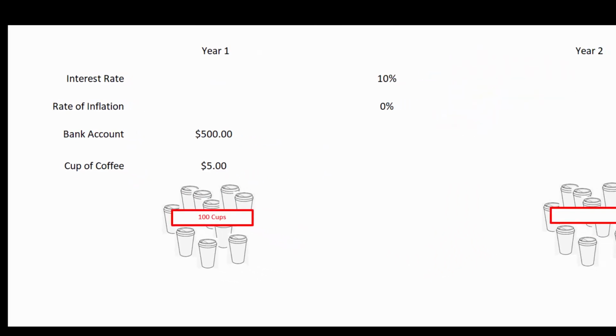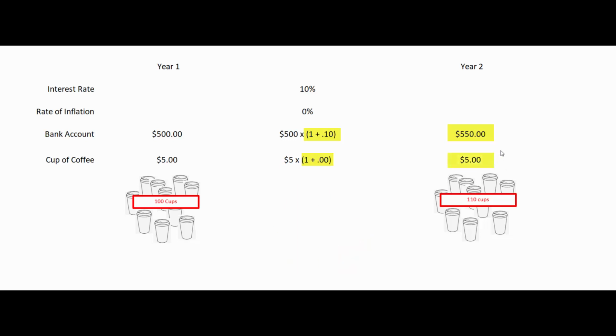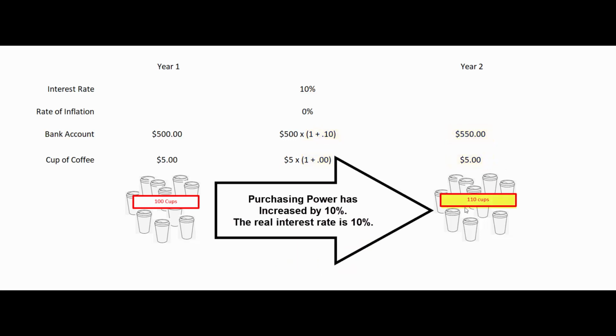Inflation is zero, so 1 plus 0.1 times 500 gives me 550. My cup of coffee, 1 plus 0.0 times $5 is still $5. So I can buy 110 cups of coffee. My purchasing power has increased by 10% from 100 cups of coffee to 110.